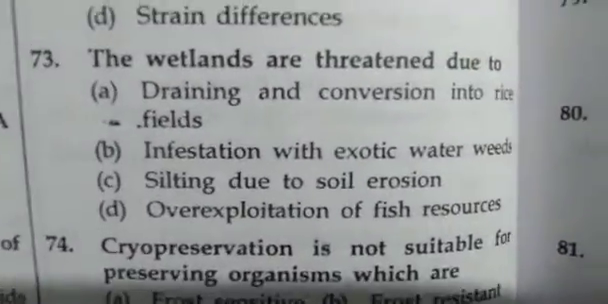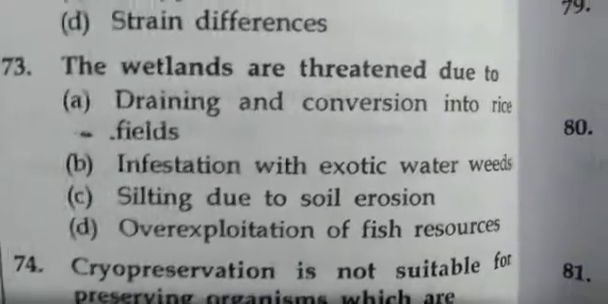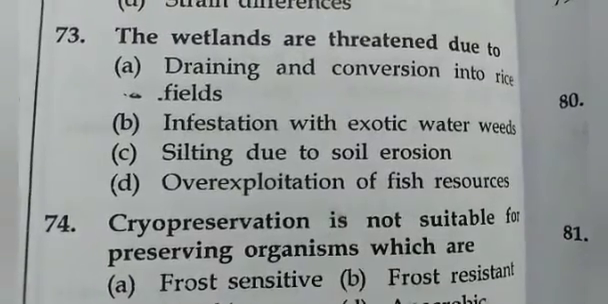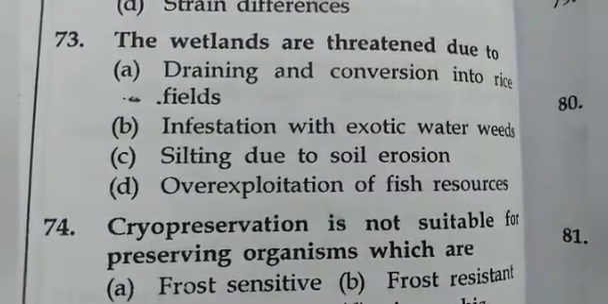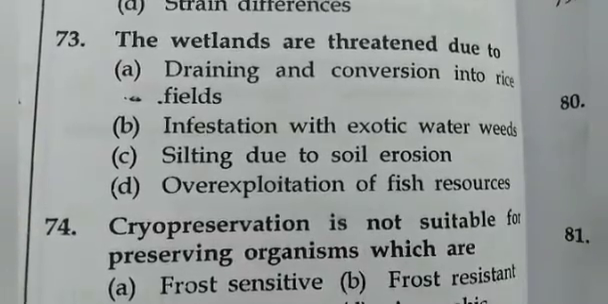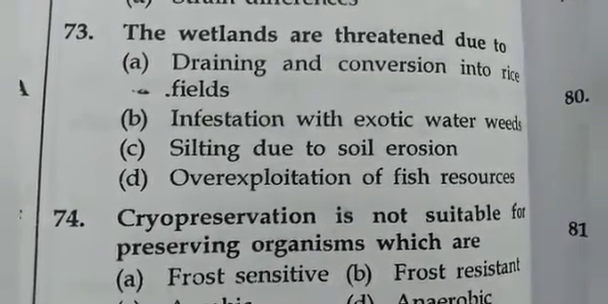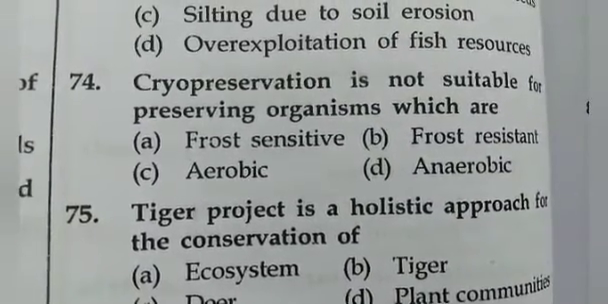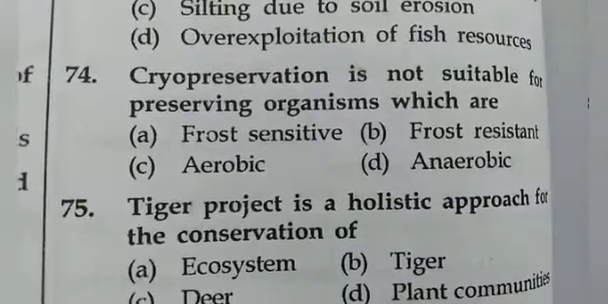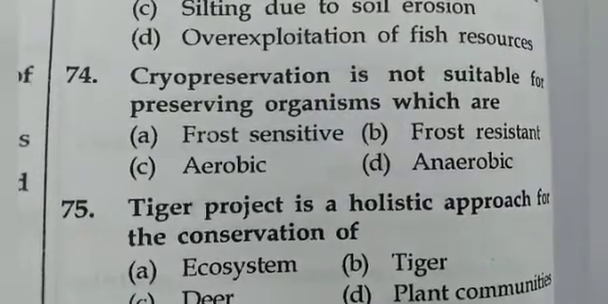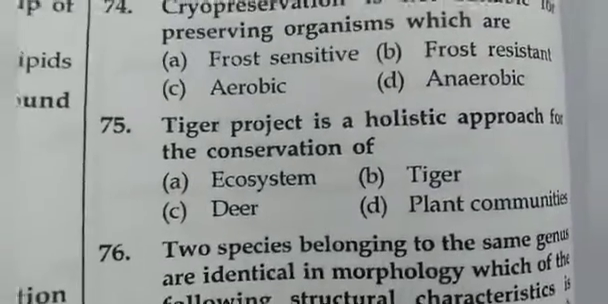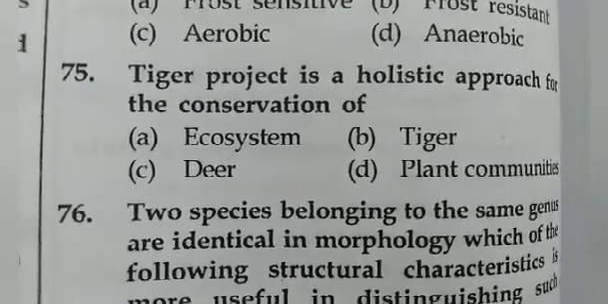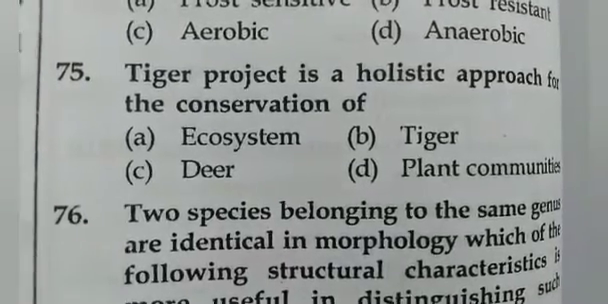The wetlands are threatened due to silting due to soil erosion. Cryopreservation is not suitable for preserving organisms which are aerobic. Project Tiger is a holistic approach for the conservation of ecosystem.